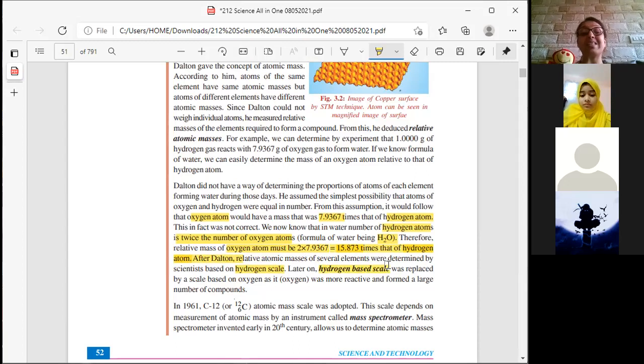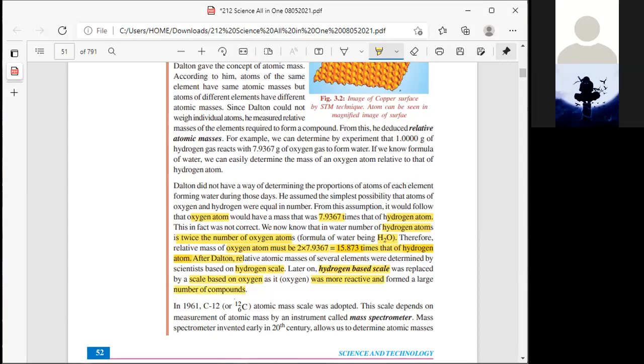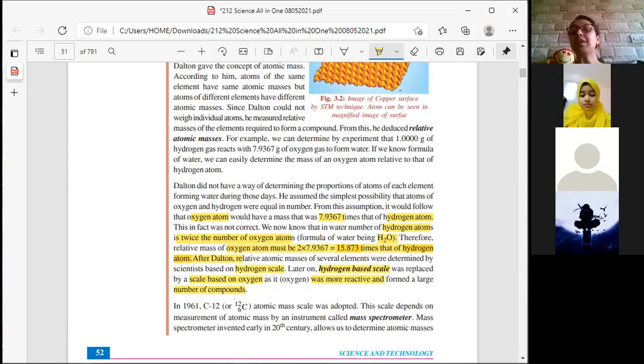Hydrogen base scale was then replaced by a scale based on oxygen because oxygen was more reactive and formed more compounds as compared to hydrogen. First, what happened? They tried to find it out with the help of a compound, water, where they tried to see hydrogen atoms and oxygen atoms. So they made a scale based on hydrogen, taking hydrogen and comparing it with hydrogen.